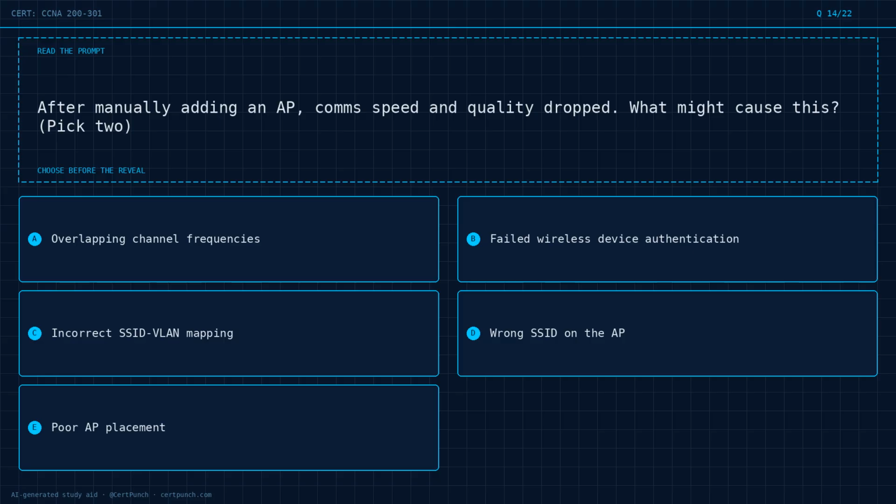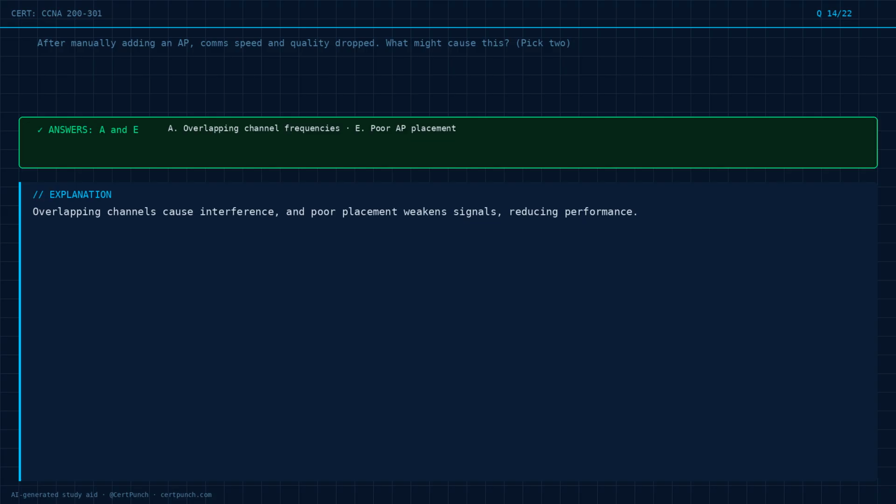Choose the best answer before the reveal. Commit to it now. The correct answers are options A and E. Exam logic. Overlapping channels cause interference, and poor placement weakens signals, reducing performance.